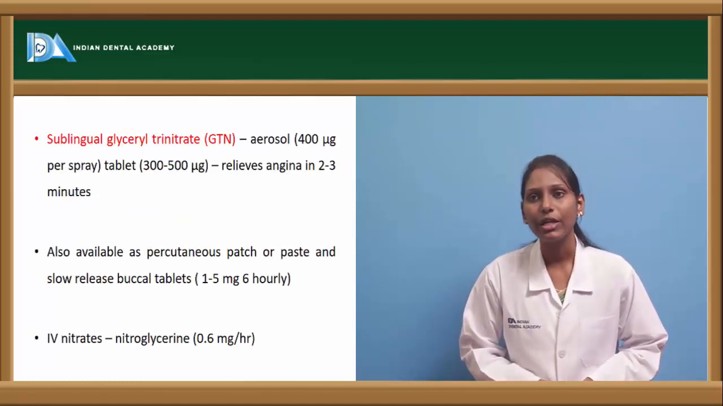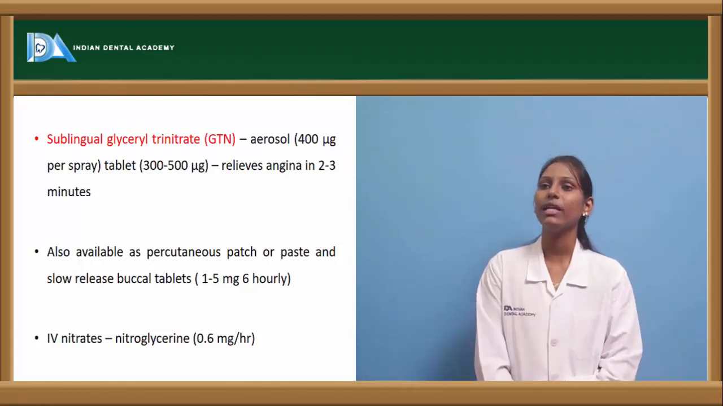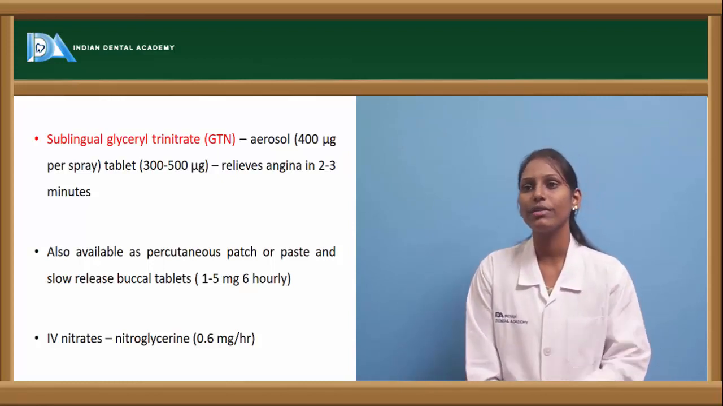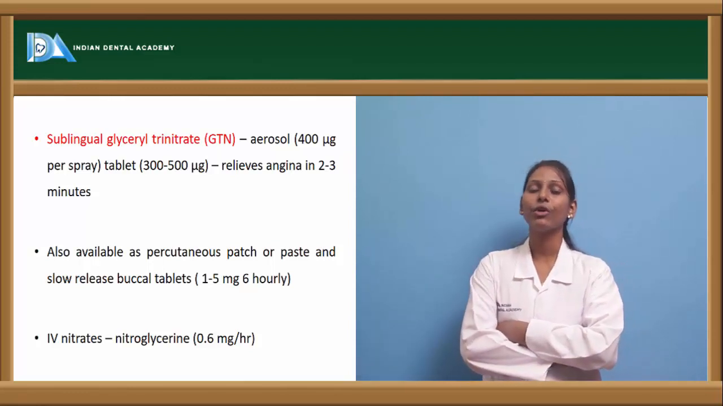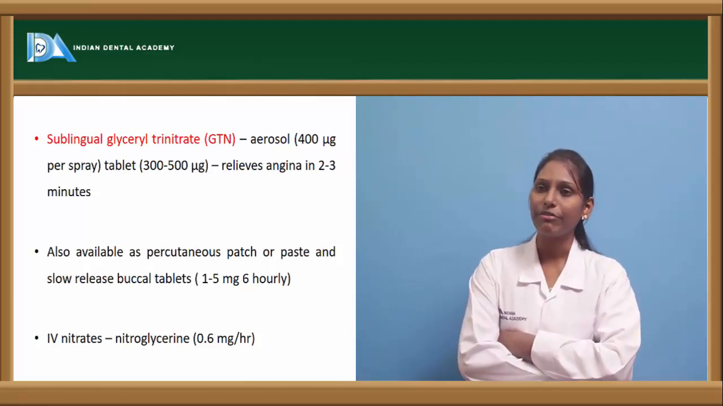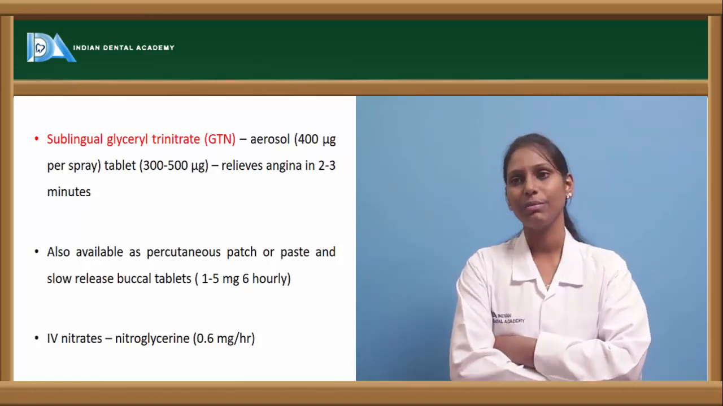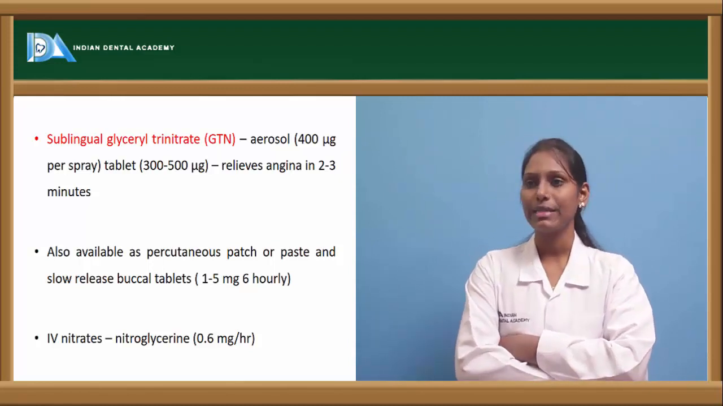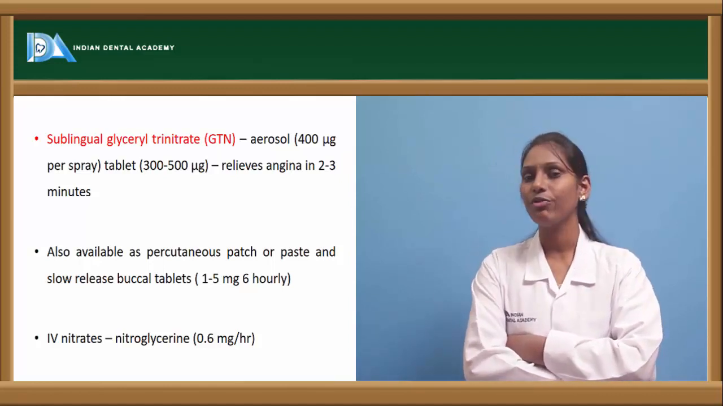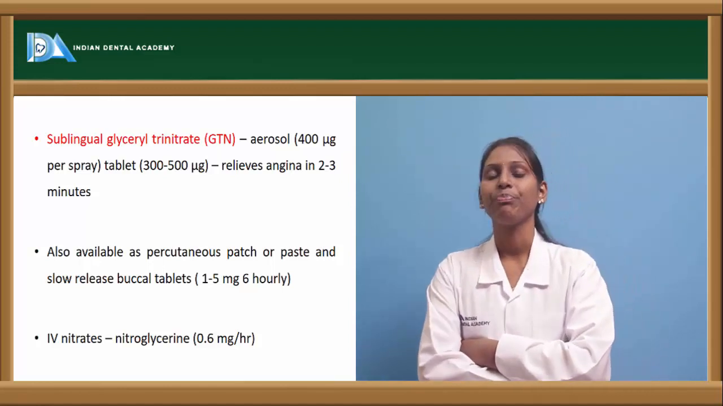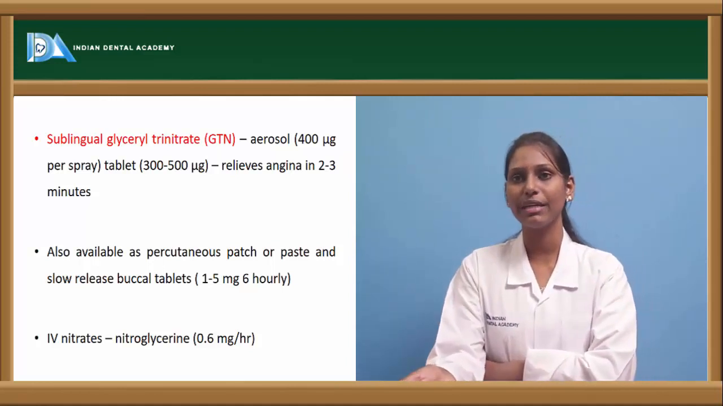There is sublingual glyceryl trinitrate, that is GTN, which is available as aerosol and tablet form. The aerosol is a nasal spray, about 400 micrograms per spray, and we also have tablets which can be taken orally, 300 to 500 micrograms. This relieves angina in just 2 to 3 minutes. It is also available as percutaneous patches or paste, and as slow release buccal tablets of about 1 to 5 milligrams, taken 6 hourly. IV nitrates can also be given, that is nitroglycerin 0.6 milligram per hour, in cases of severe angina.